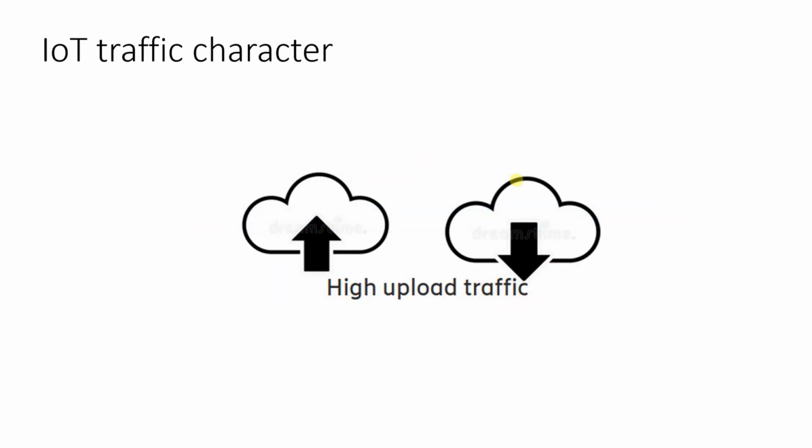Especially when we are driving automatic cars or automated mobile robots. And compared to the traditional networks, IoT traffic is very high in the upload direction, the upstream direction. But download traffic is very low because we only send some control signals in the download direction.